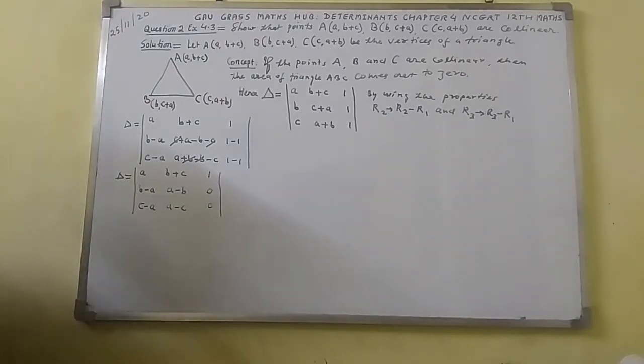Now here you can see in the third column you have got maximum 2 zeros. That's why this det is going to be expanded along third column.